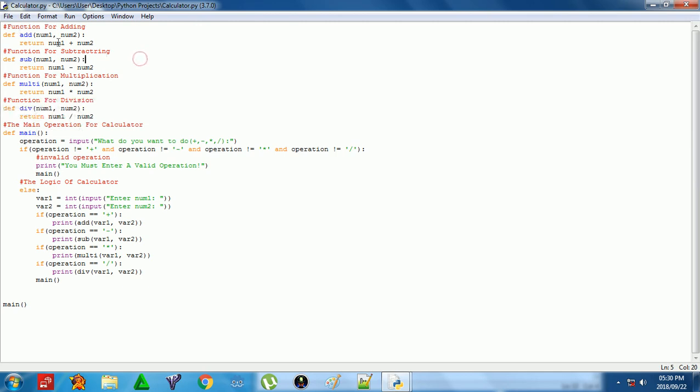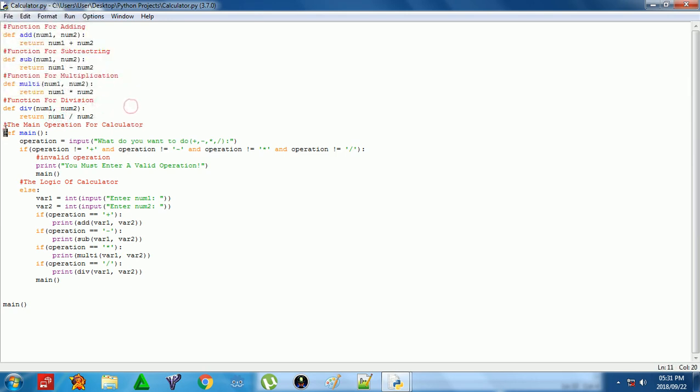So now you have to add two numbers, num1 and num2. You have to have two numbers for a calculator, for the basic function of a calculator. And they all do return. That means it will give you back the sum of these two numbers. The sum, or the comparison, the difference, the product, and the division of all of these.